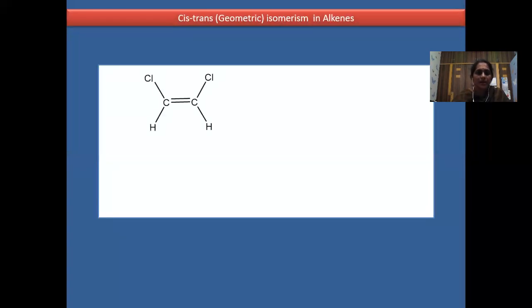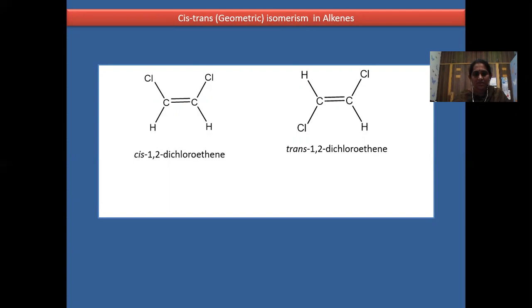Okay. Here we can see the example. Carbon double bond carbon. Here the chlorine atoms are there, so this is the cis isomer. Between the C double bond C, the two chlorine atoms are on the same side, and the hydrogens are on the same side. Two chlorines above, two hydrogens below. Now this is trans. Here one chlorine is above the plane, the other chlorine is below the plane. Similarly, hydrogens are above the plane and below the plane. That is trans. Cis 1,2-dichloroethene.